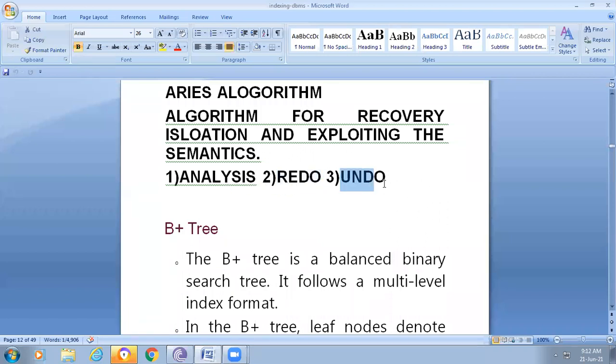Another one is undo. Here, the transactions which are not active at the time of the crash occurrence are undone, that is, removed from the buffer. In this way, we recover the data from failures.